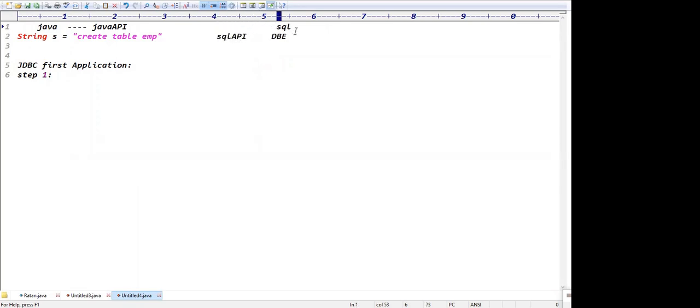Exactly. This is the Java application, and this is the database. The database requires only SQL API queries, but we are writing the queries at the Java side using Java API rules and regulations. So in the middle we require one translator who translates your Java API queries into database format. That is called the driver. The driver is a translator who translates your Java syntaxes into database syntaxes, right?